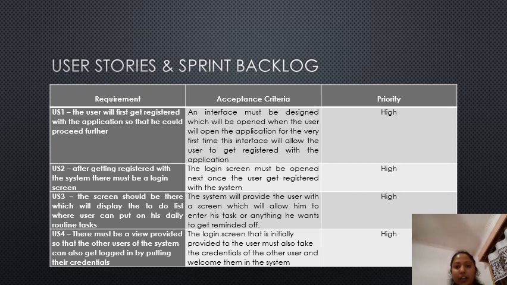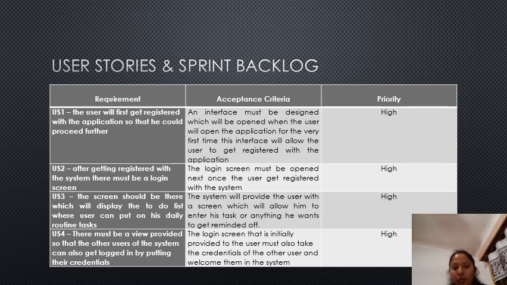User story and sprint backlog. User story first: the user will first register with the application so that he can proceed further. We give it high priority. User story second: after getting registered with the system, there must be a login screen. We also give high priority to the login screen. User story third: there should be a screen which will display the to-do list where the user can put his daily routine tasks. It is also high priority.